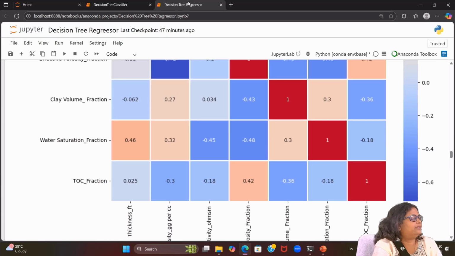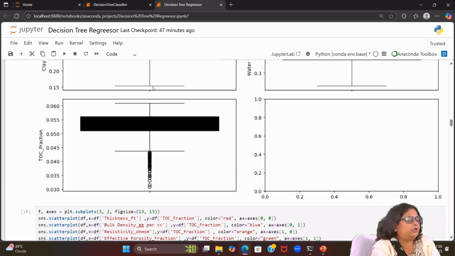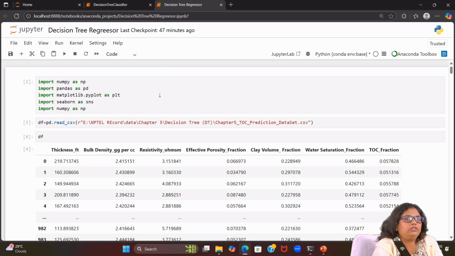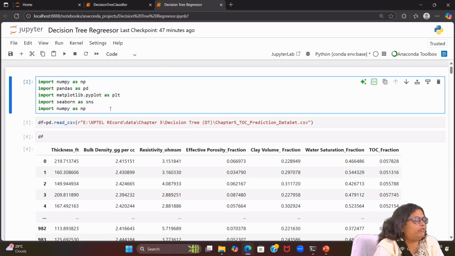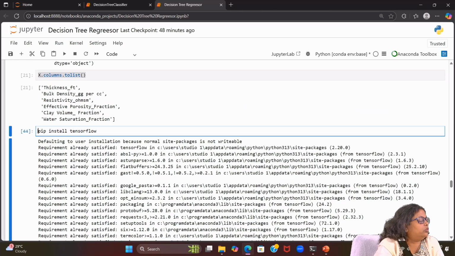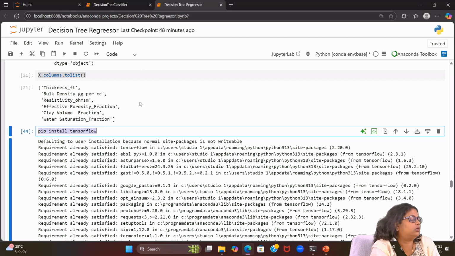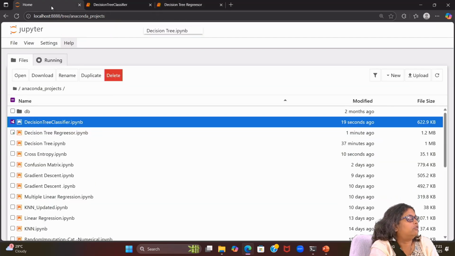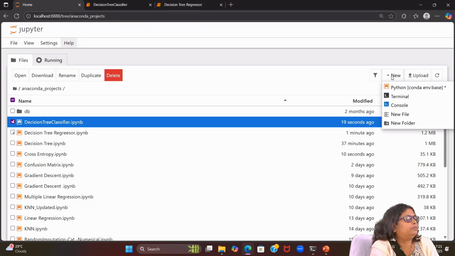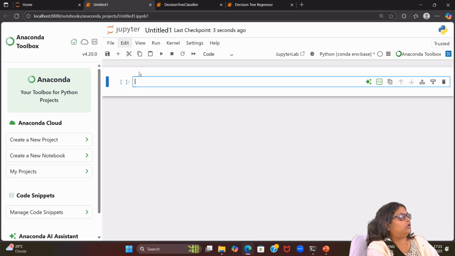So let's start with the first one. I have written the code here, so we will walk through the code and understand it. Today we are going to use plot tree from TensorFlow. When you are working with this code, first you need to install TensorFlow. So how will you do it?